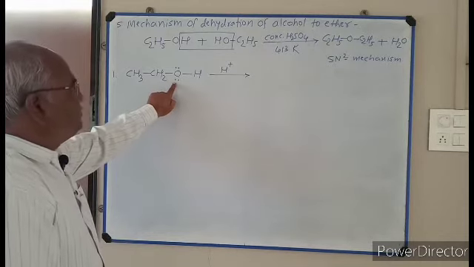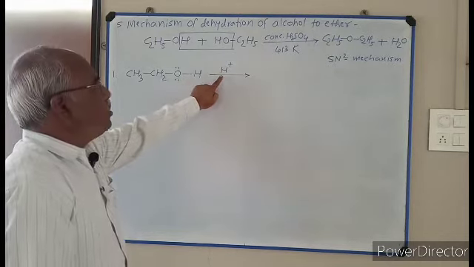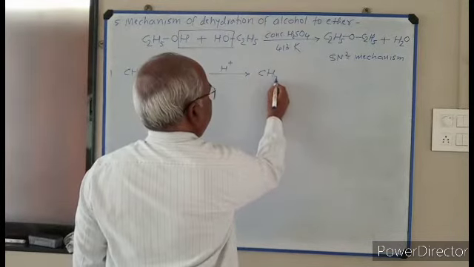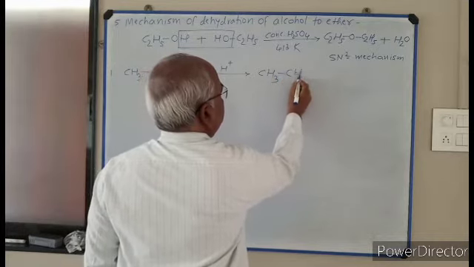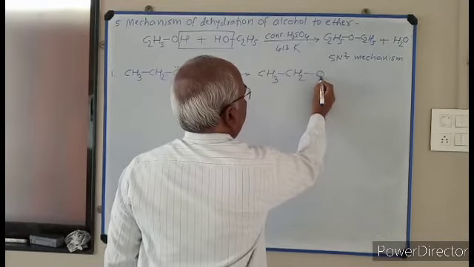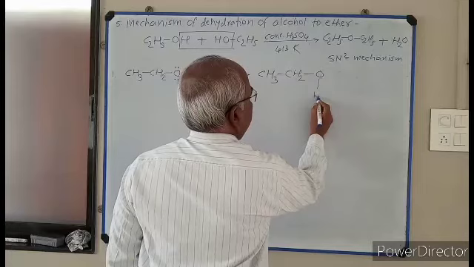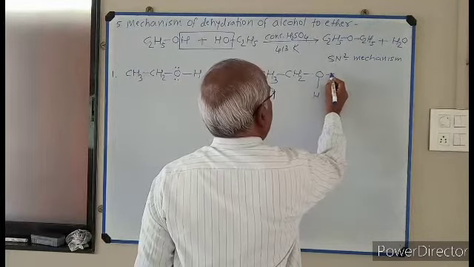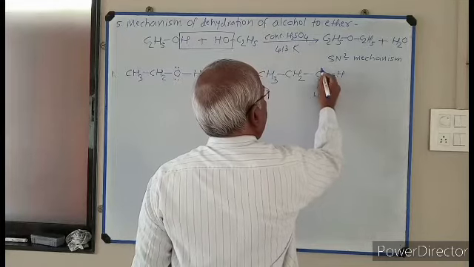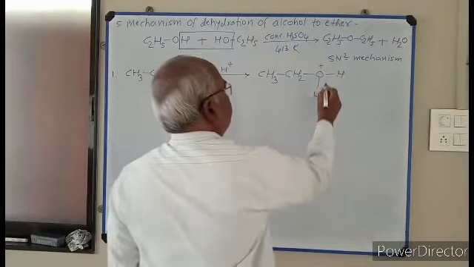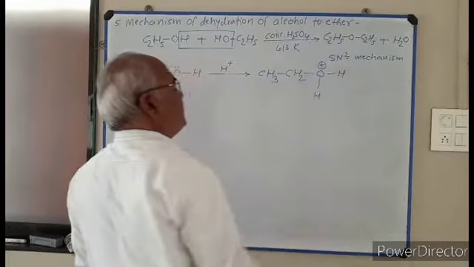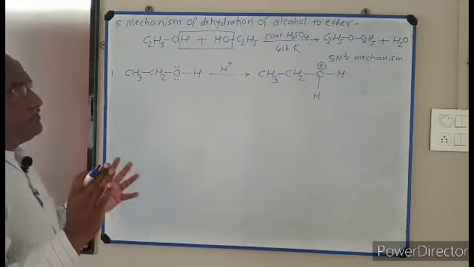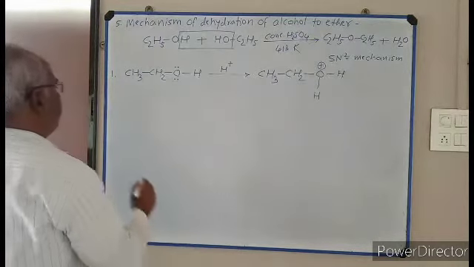Oxygen donates its lone pair of electrons to this proton, and the product obtained is CH3CH2OH plus. Here oxygen donates a lone pair of electrons to this proton, and this protonated alcohol is produced. So this is the first step of the mechanism.